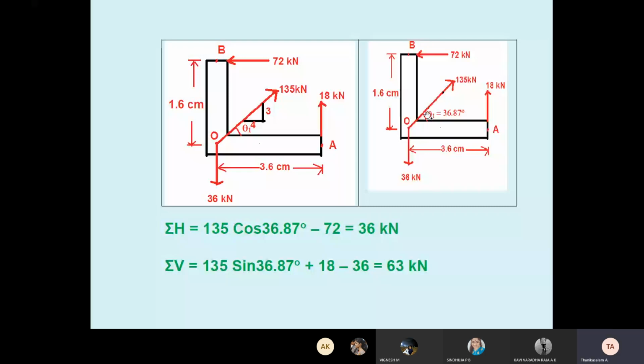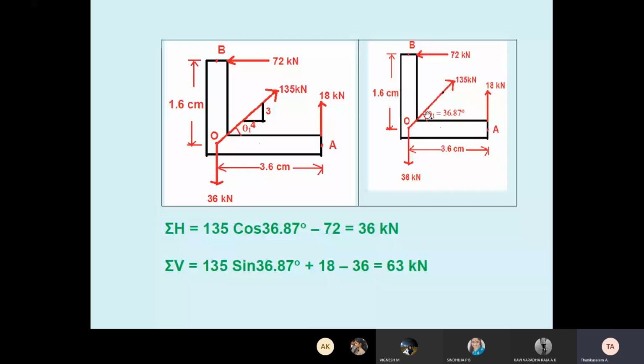It's minus 72. See here, 135 is acting in the first quadrant. We know the angle, we calculated the angle. First quadrant means the theta is measured from the x-axis. Therefore 135 cos 36.87, plus. I applied all the values, then I got summation H as 36 kilonewton.